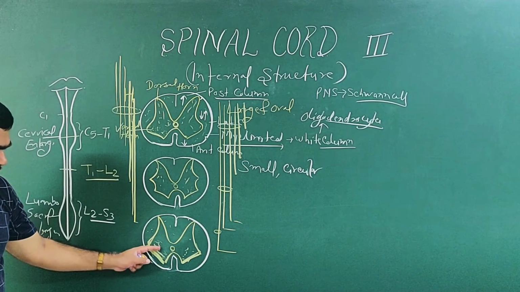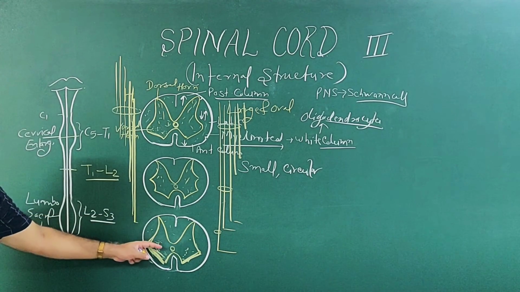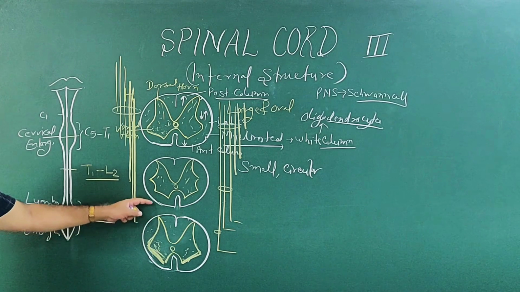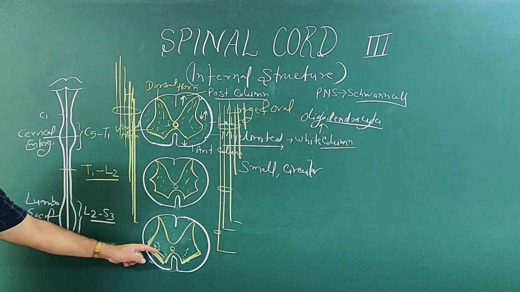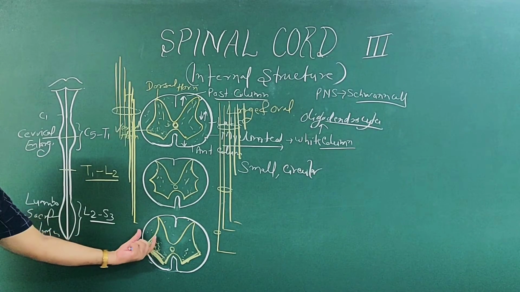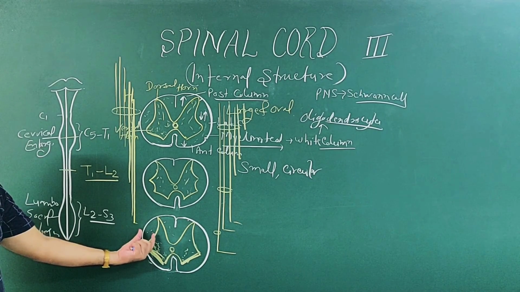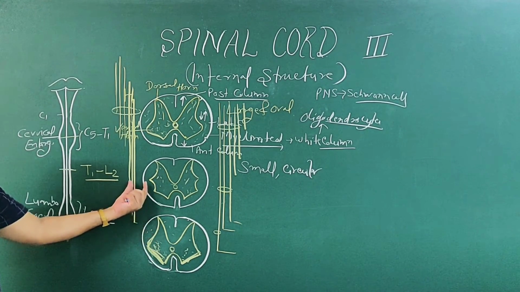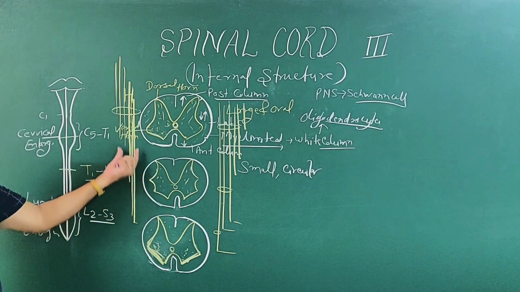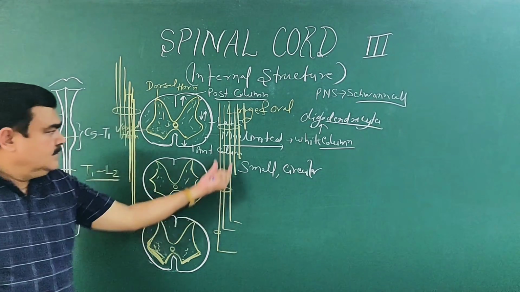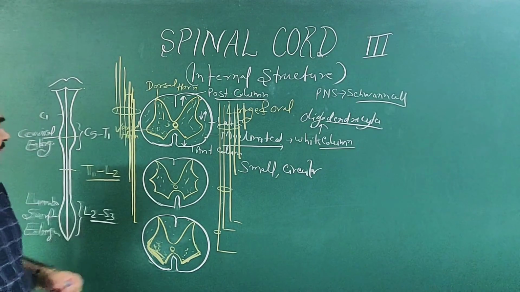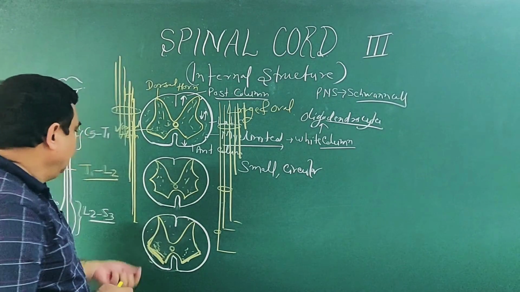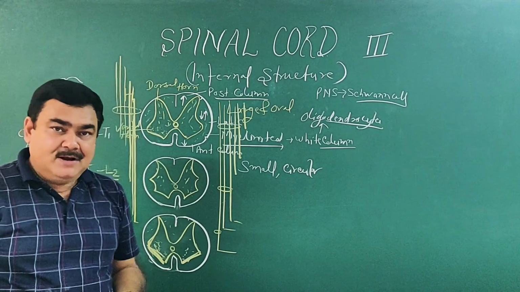And if you go from below upward, the area of the white matter increases. Here you can see these numbers increase. So this is the transverse section at different levels.